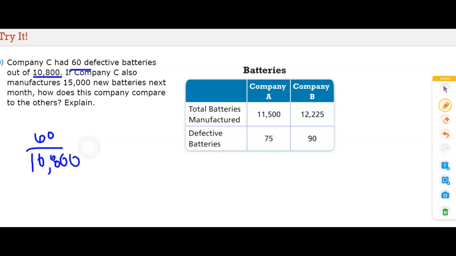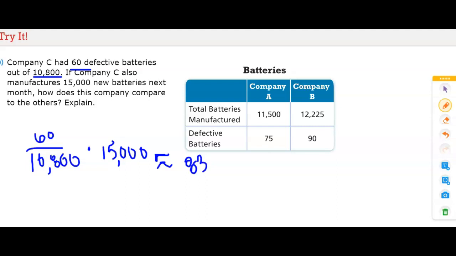Then we multiply by the 15,000 new batteries, and that is approximately 83 defective batteries.